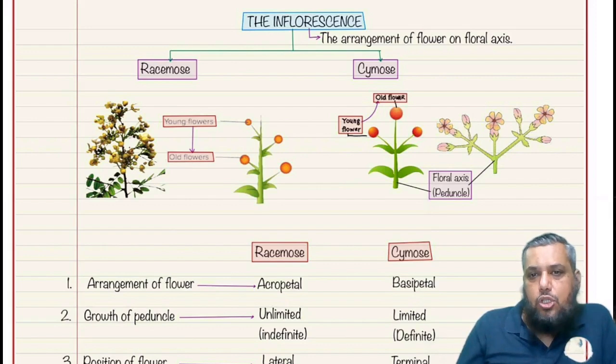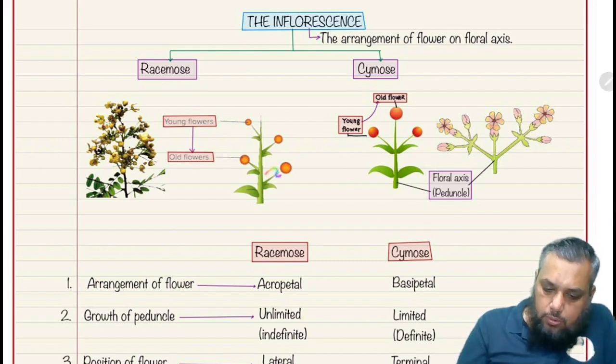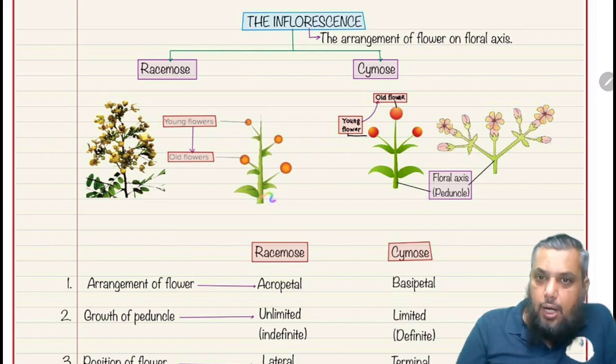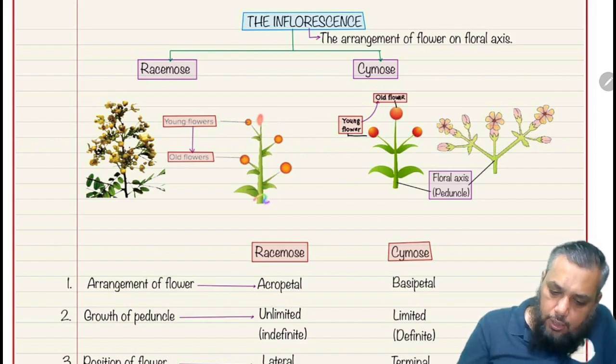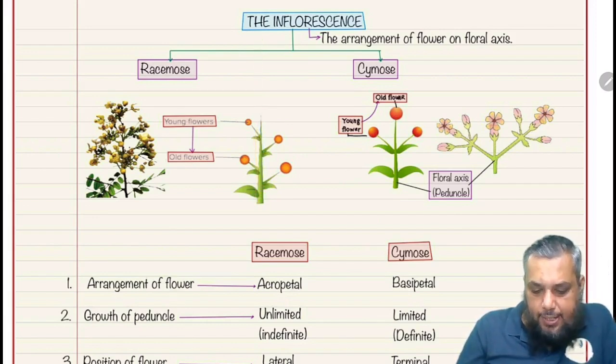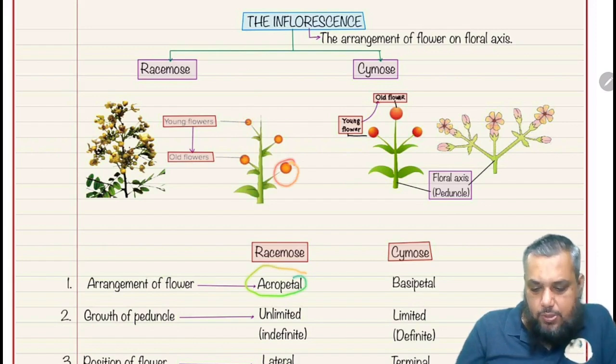And the stalk of the flower is called a pedicel. So this is a peduncle. Now the peduncle, if it shows an unlimited growth where the apical bud does not change into the flower, it keeps on growing. So we say that it has an unlimited growth. Okay. As a result of which, the younger flowers are at the apex and the older flowers at the base. Such an arrangement is called acropetal succession.